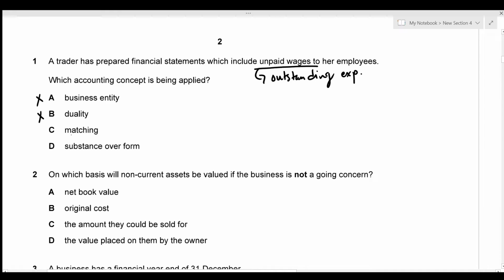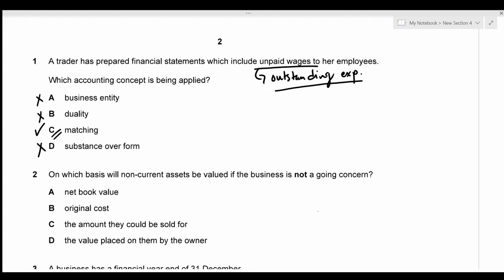We know that the matching concept requires that a business records expenses alongside revenues earned. And in the question we're referring to the unpaid wages, which is a type of expense. It is an outstanding expense. So the concept being applied here is the matching concept. Let's just look at option D as well. It is substance over form, and we know that this accounting concept ensures that the financial statements give a complete, relevant, and accurate picture of transactions and events. So this is incorrect as well. So the correct option will be option C.